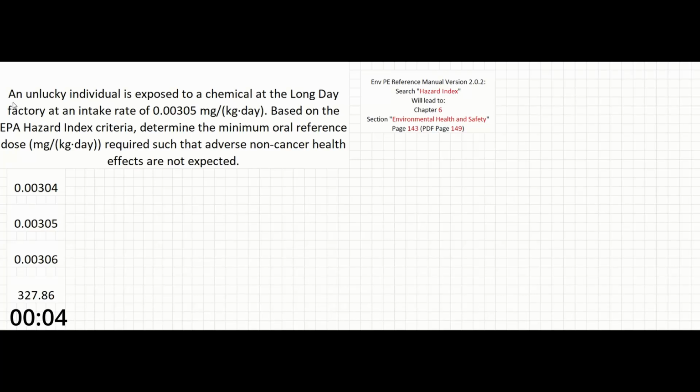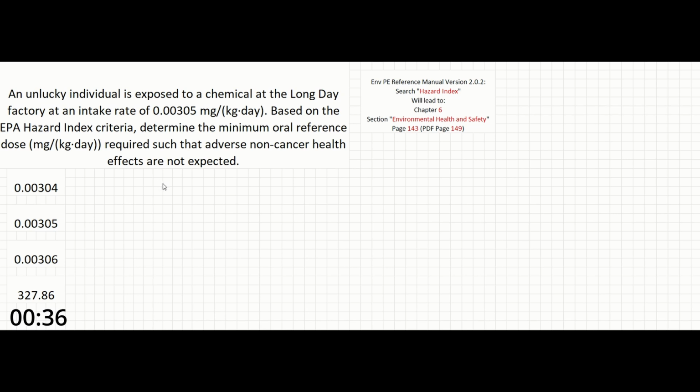In this problem, an unlucky individual is exposed to a chemical at the Long Day factory at an intake rate of 0.00305 milligrams over kilogram days. Based on the EPA Hazard Index criteria, determine the minimum oral reference dose in milligrams over kilogram days required such that the adverse non-cancer health effects are not expected.